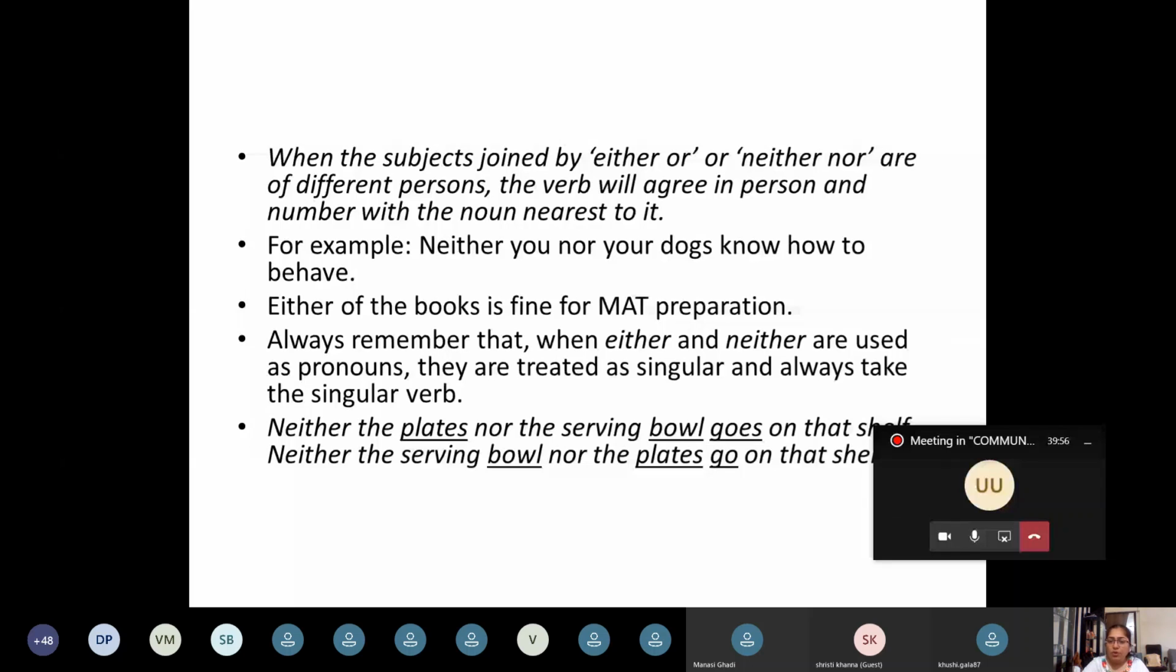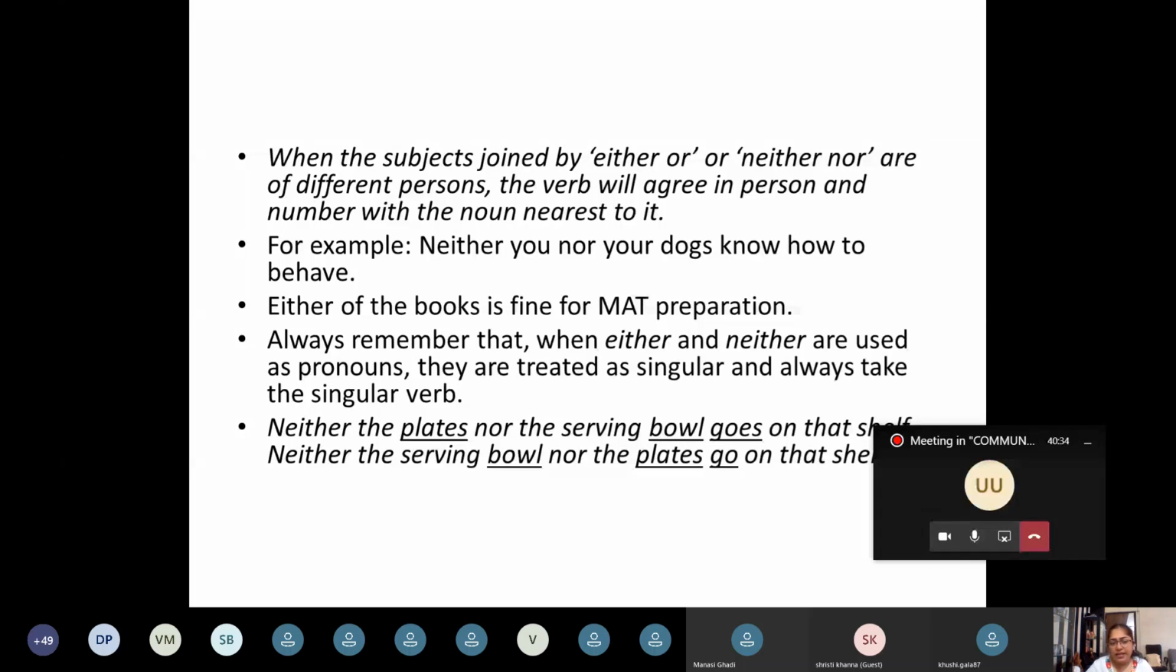Always remember that when either and neither are used as pronouns, they are treated as singular, and always take the singular verb. That's only either or only neither. If I write the above sentence as neither of the books is fine for math preparation, then I mean to say both the books are not going to be useful for your exam or GMAT preparation, but the subject being neither of the books, the verb has to be singular.